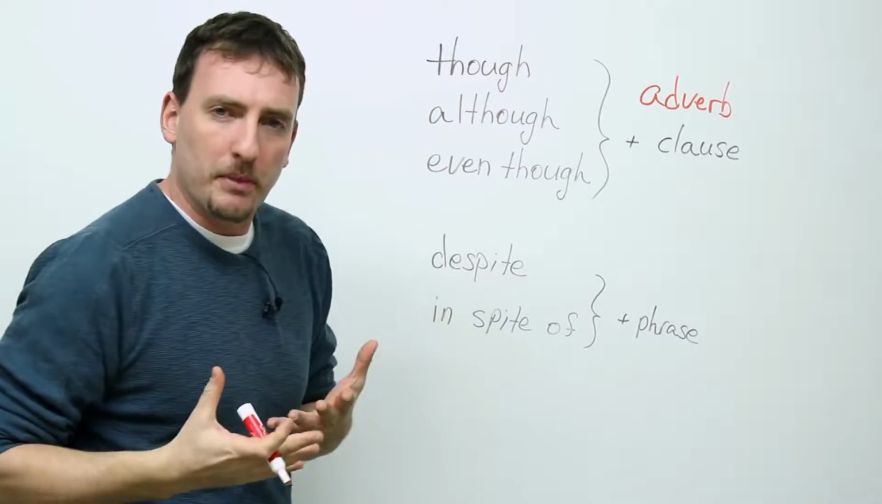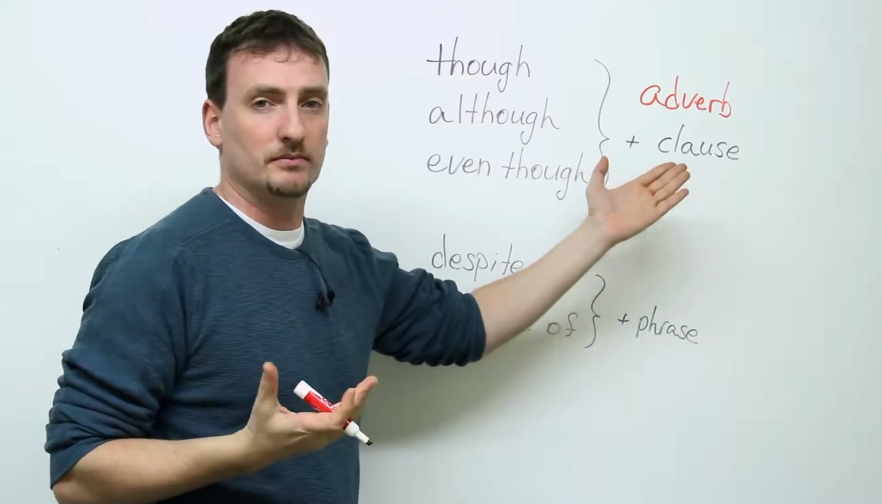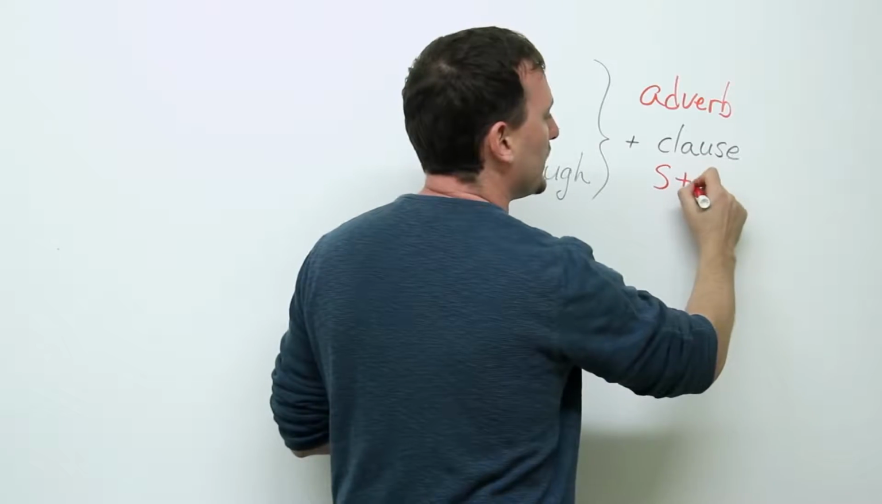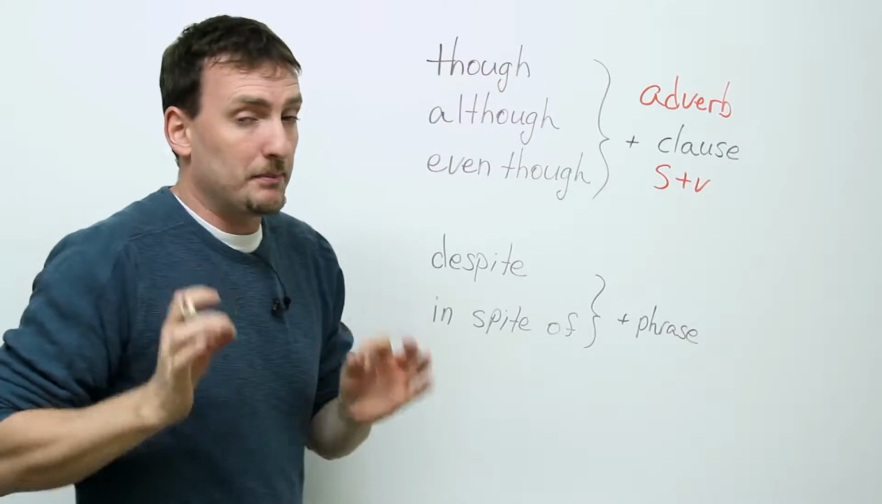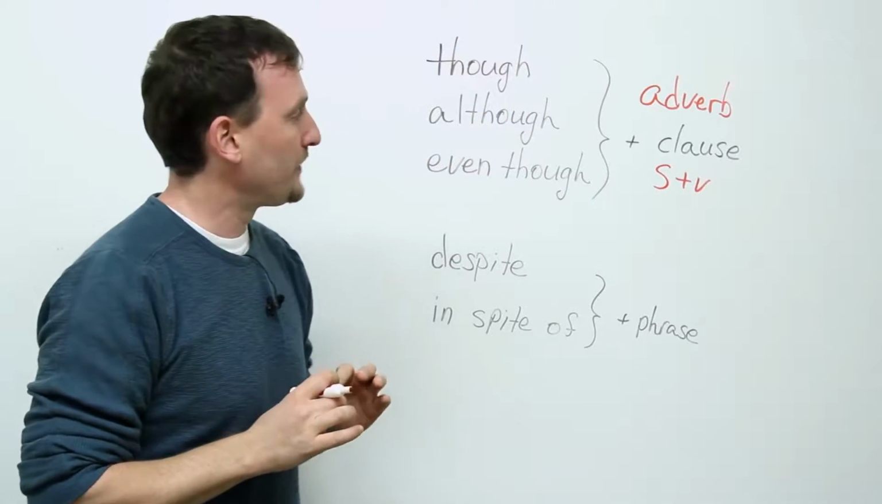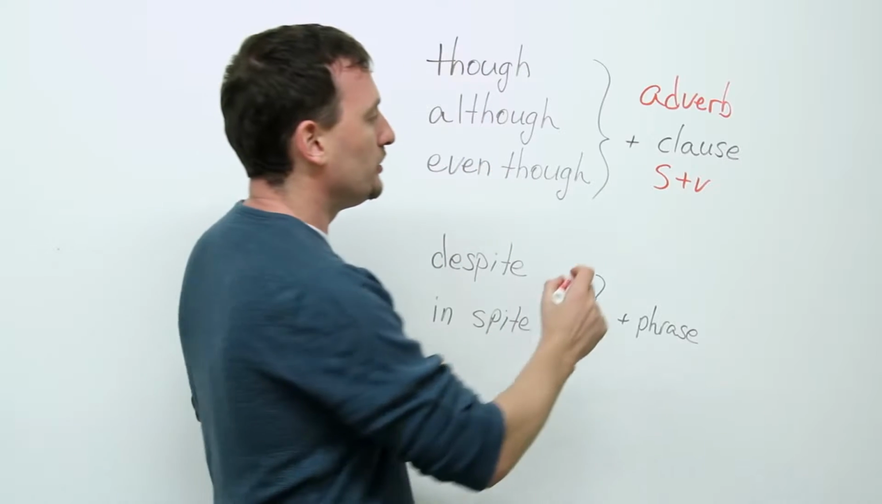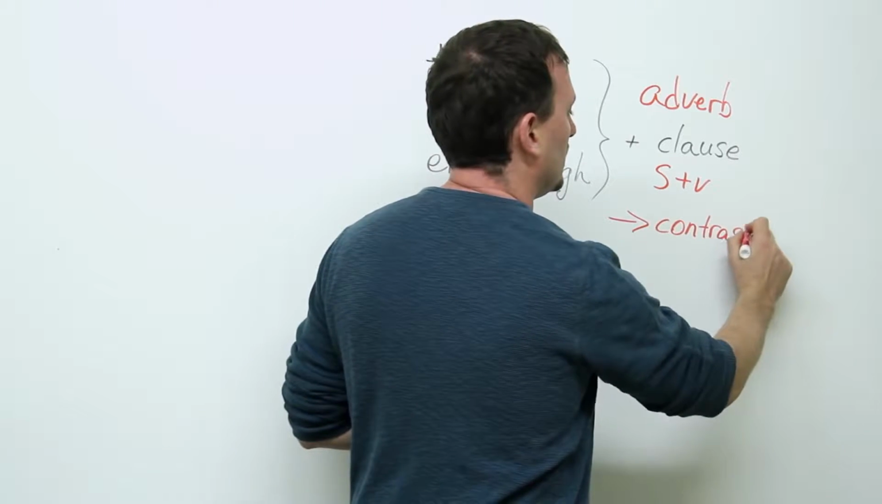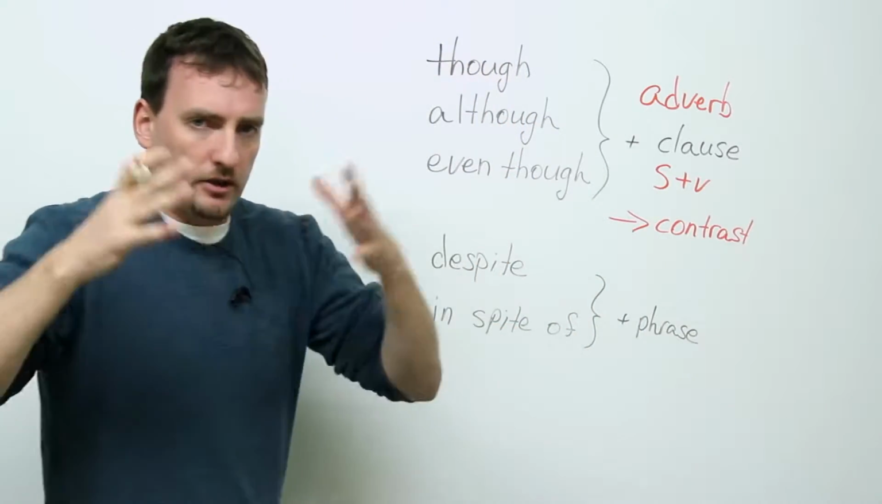Now, just to refresh your memory, what is a clause? A clause is any group of words that has a subject and a verb. It must have a subject and a verb. And these three are used to show contrast. So what does all this mean in general?